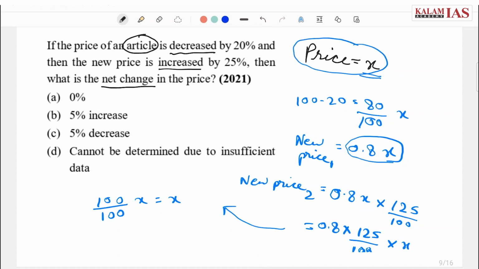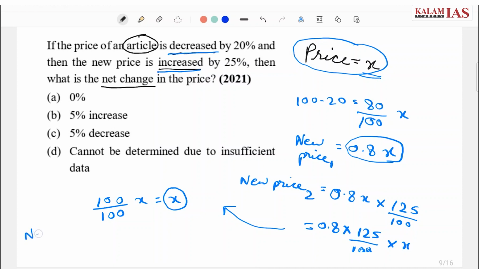Now there are two changes. First, the value is decreased by 20%, and then it is increased by 25%. And as we see here, the new price 1 is 0.8x, and then new price 2 is again x. Now the question asks, what is the net change in the price?